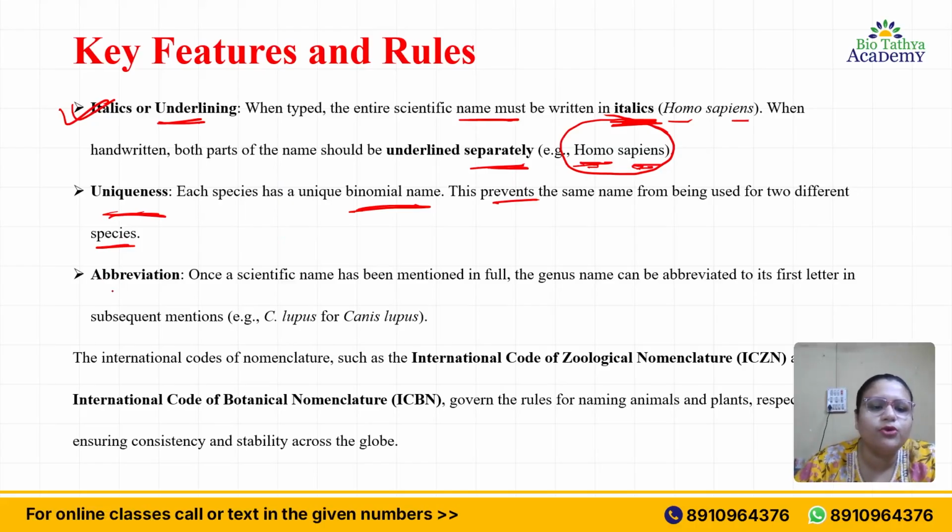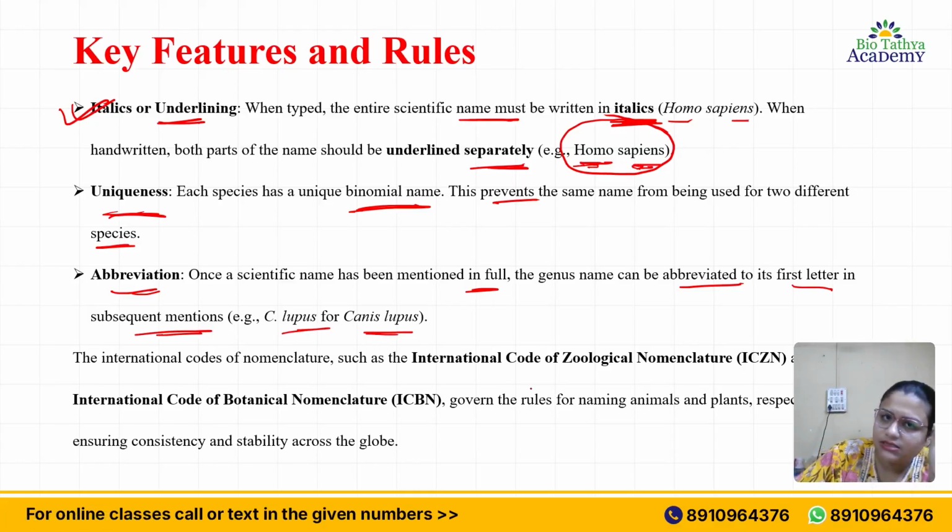So now if we come to abbreviation, once a scientific name has been mentioned in full, the genus name can be abbreviated to its first letter in subsequent mentions. For example, C. lupus for Canis lupus. If one time you have already mentioned Canis lupus, the next time you don't have to repeat Canis again. You can just write C, the first letter in capital. So this is also a particular system.